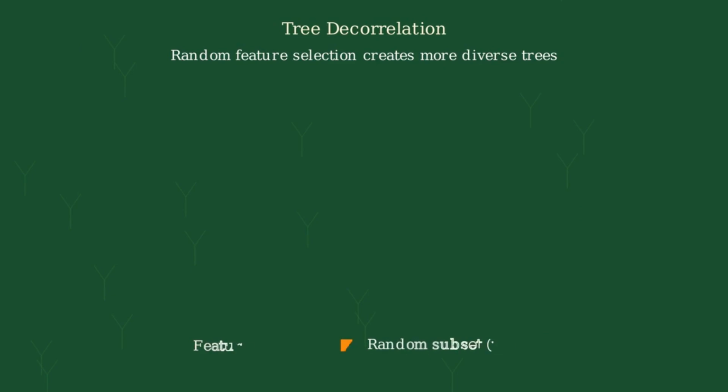This feature randomization further decorrelates the trees. Since each tree only sees a subset of features at each split, they're forced to consider different relationships in the data. This seemingly simple modification significantly improves performance. By building trees that focus on different aspects of the data, random forests create a more robust ensemble that generalizes better to unseen data. The combination of bootstrap sampling from bagging with random feature selection makes random forests one of the most powerful and widely used ensemble methods.